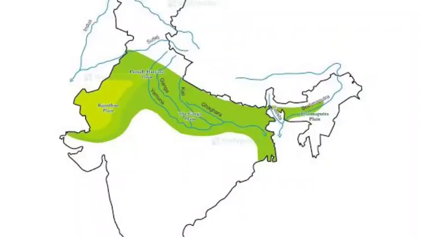Some of the rivers flowing from the south, the peninsular rivers, also bring some materials to form the plains. So in India, the northern plains are very important.